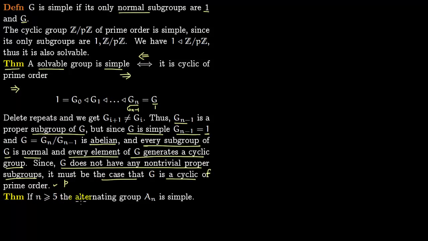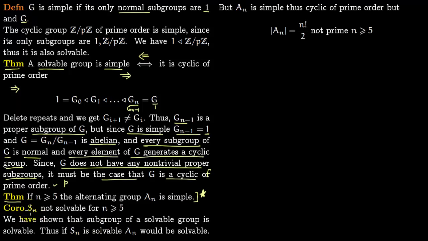If n is greater than or equal to 5, the alternating group An is simple. This theorem we will prove later. It is a long proof, but let us see a consequence of this theorem. We want to show that Sn is not solvable for n greater than or equal to 5. So in particular, S5 is not solvable.